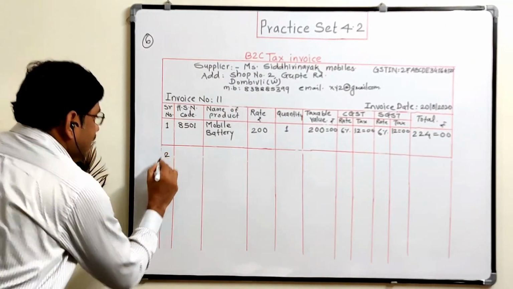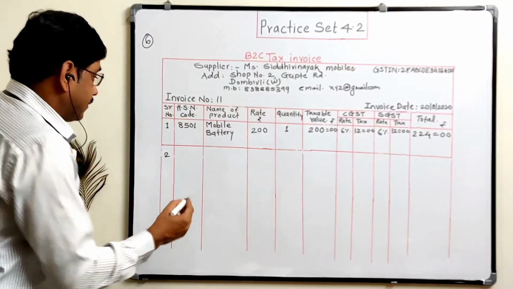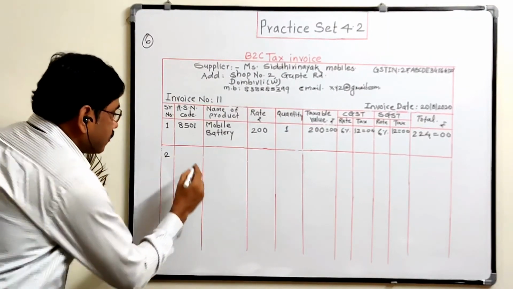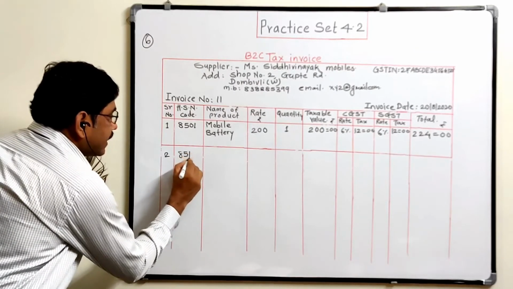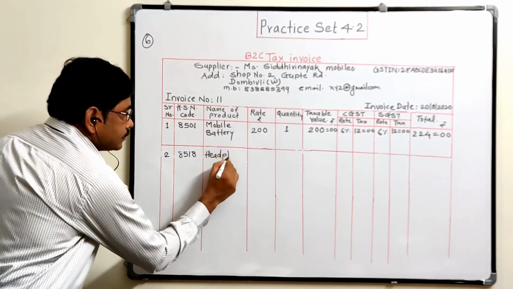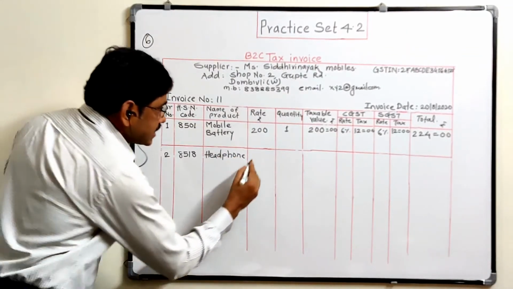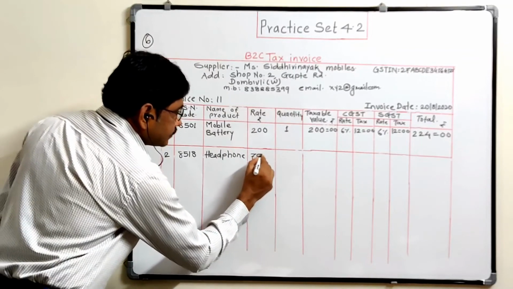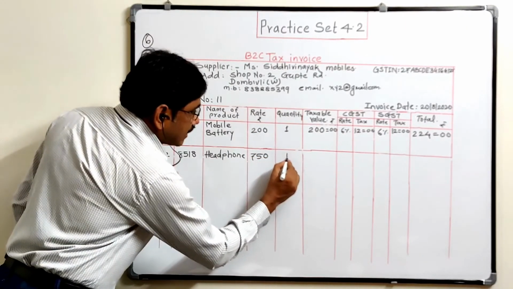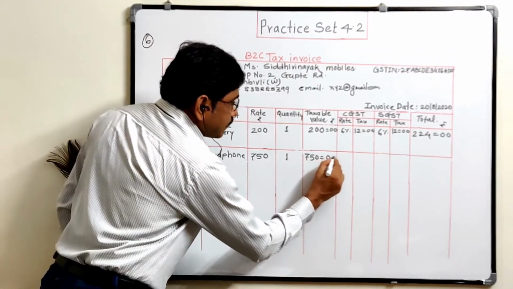The second product is the headphone. The HSN code is 8518. The product name is headphone. The rate of headphone is rupees 750. And how many? One piece, quantity 1. Therefore, we have to pay 750 rupees.